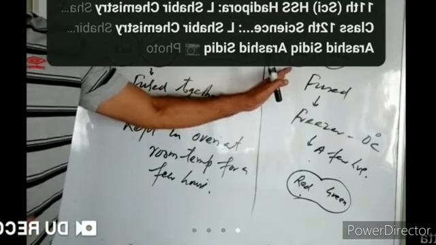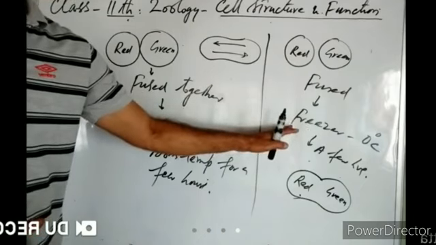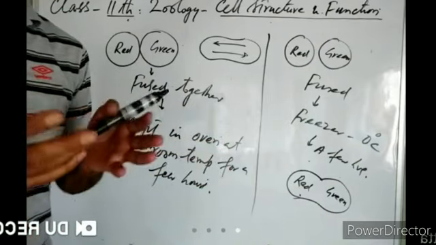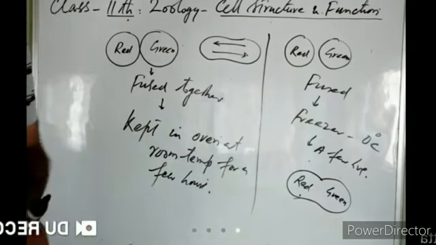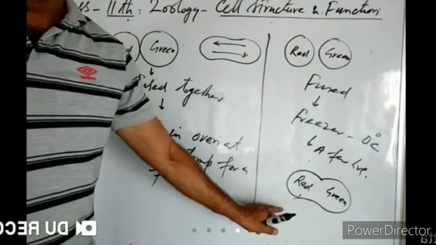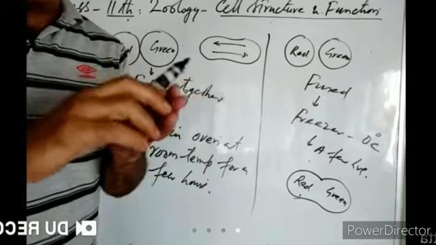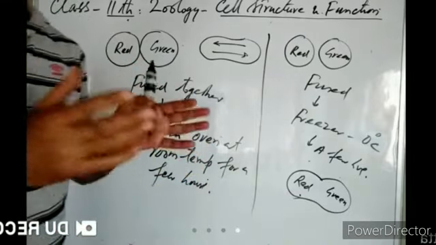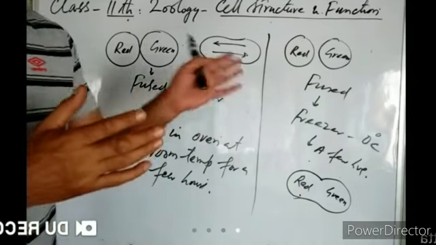Then again, the cells were dyed, the cells were fused, and then the cells were kept at 0 degrees Celsius for some time. After a few hours, the cells were observed and it was found that the colors had not mixed together. Why? Because at 0 degrees Celsius, the lipids are frozen. Lipids freeze at 0 degrees Celsius. So when lipids freeze, proteins could not move through those lipids. It was protein which absorbed the dye. The proteins were dyed red and green.